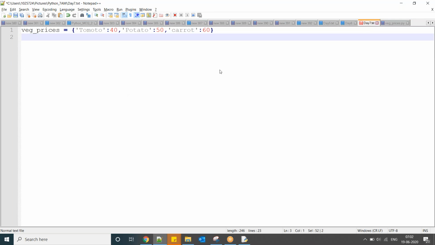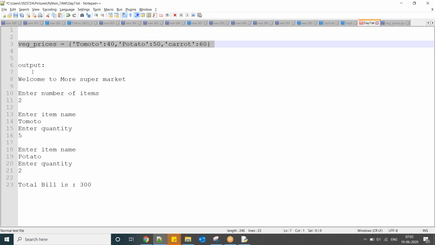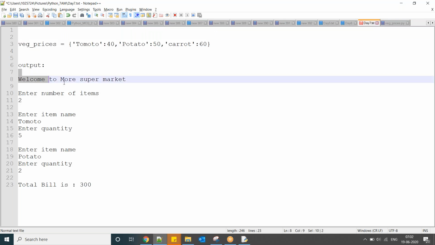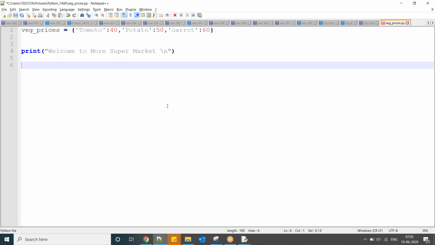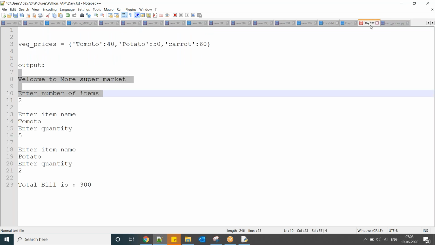Okay, so here what I have to do? I have to enter values. Okay, next.